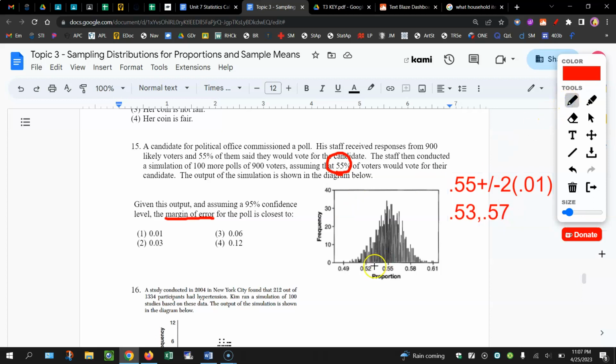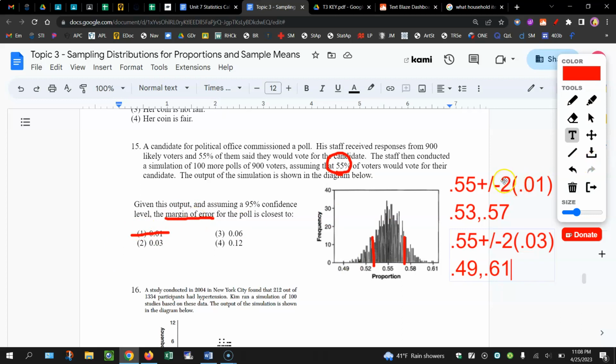So if we go from about 53 to 57%, that's not 95% of the data. Maybe it's around 80. You still have quite a bit of data out in the two tails. So it looks like that's too small of a margin of error. Choice 2, if we do that same idea, 0.55 plus or minus 2 times 0.03. Now we're looking at 0.49 to 0.61. All right, 0.49 to 0.61. Oh, shoot, I messed up already. Hold up. It says the margin of error.